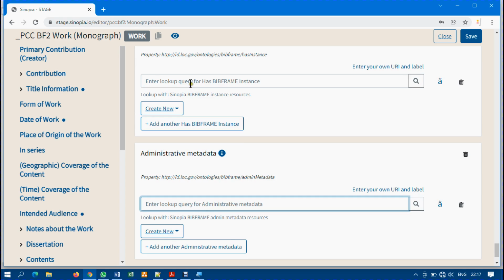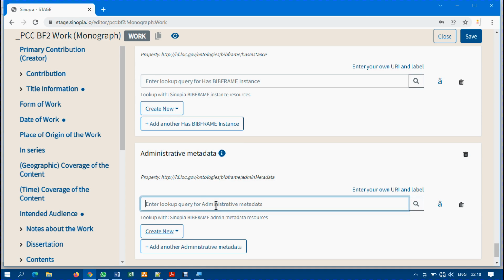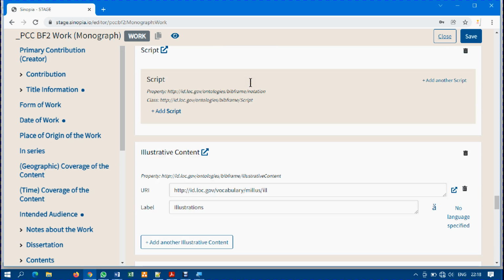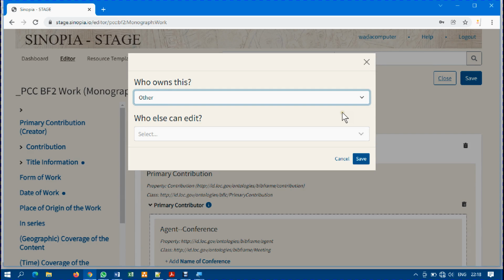These are the two places we are going to paste the URL that will enable you to link the metadata that we are entering. I told you that we have work, instance, and item, and then administrative metadata. We are going to link all of them. So since we just finished entering data for our work, we navigate back up and save what we have entered. I'm clicking on save. Immediately I click on save,